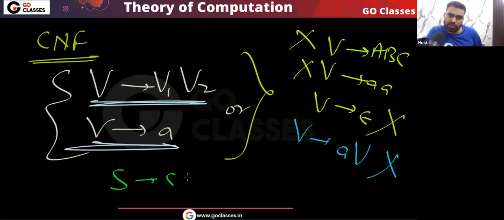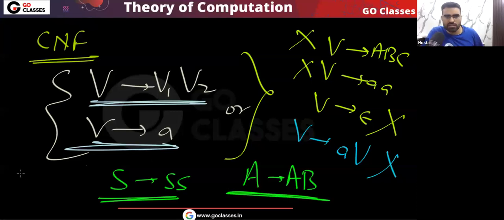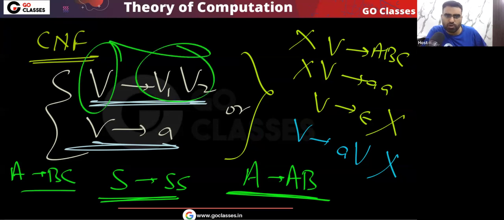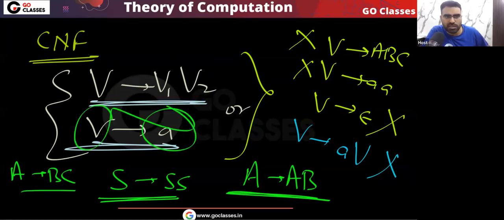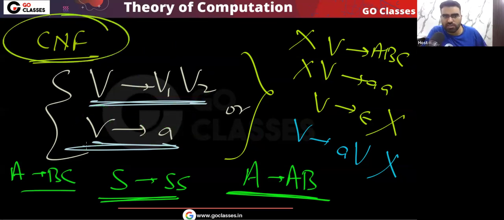For example, variable S can go to SS. This is allowed. For example, variable A can go to AB, this is allowed. Is this clear? Or A can go to BC, this is also allowed. Basically, a variable going to two variables, or a variable going to a single terminal. These are the productions which are allowed in CNF.